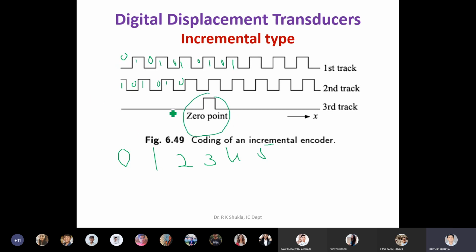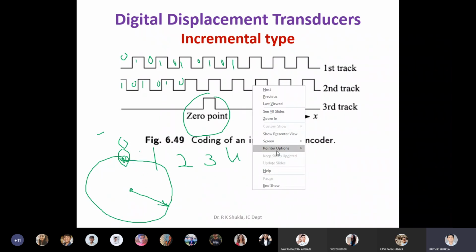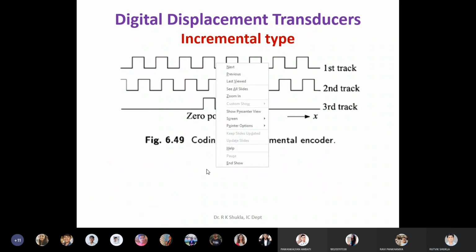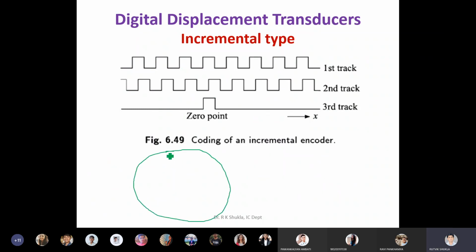So at least you can judge that from 0 you have got a reference. Suppose if this is my disk, here you are given a reference, 0. Then with respect to the 0th position, if the pointer is over here, then what happens with respect to 0? Suppose if I have divided, let's see it in a little bit more detail. Suppose I am using this 0th pointer, so this is my fixed reference point. Suppose I have divided this disk in these many divisions. These many divisions are made, 1 2 3 4 5 6 7 8 9 10 11 12 13 14 15 divisions I have made.